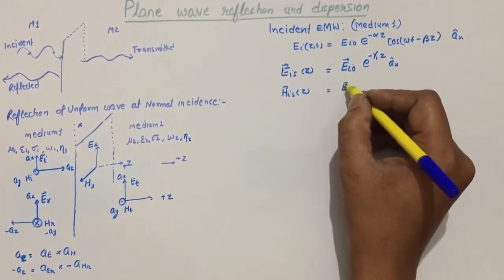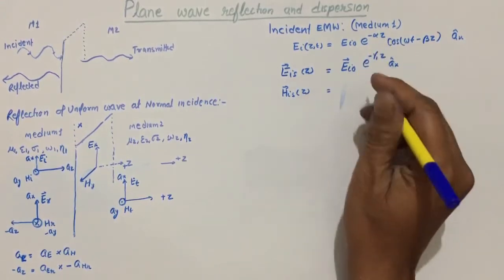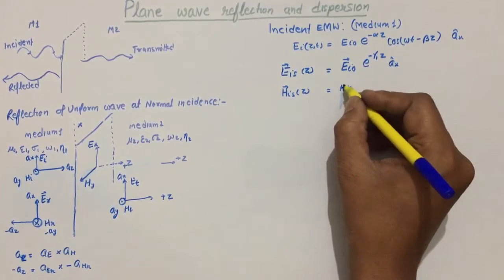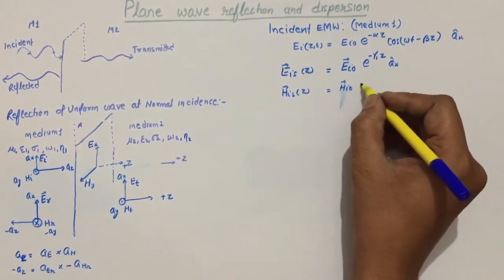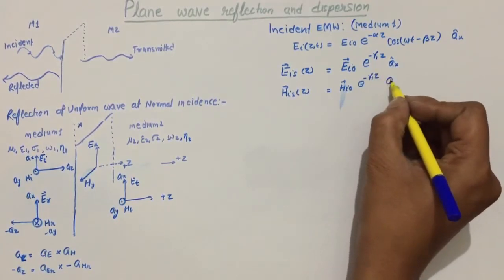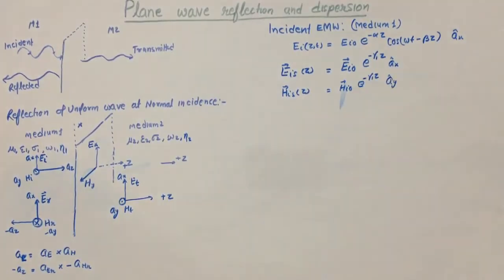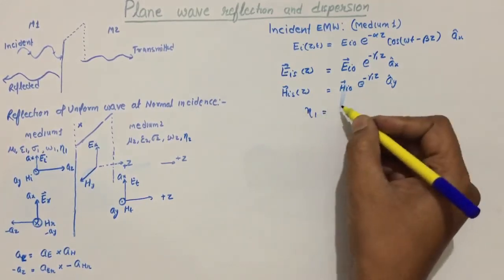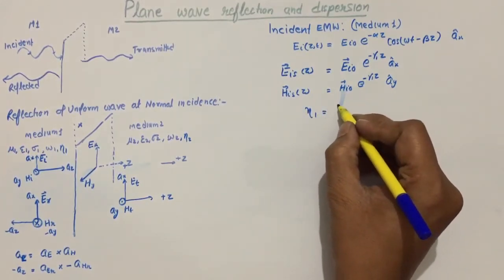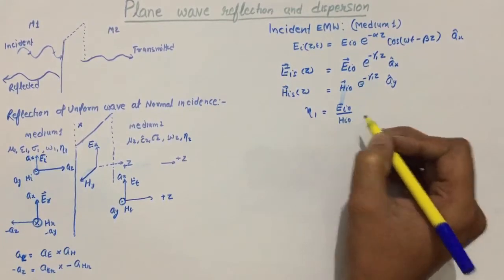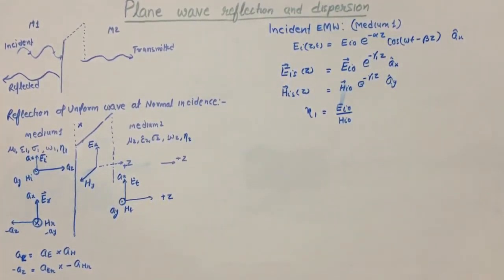We know the simple formula, I just want to skip one step, that's why I have written E. That is H incident, H incident maximum value e to the power minus gamma 1 z in the direction of ay. And we know that impedance can be written as E incident divided by H maximum value.